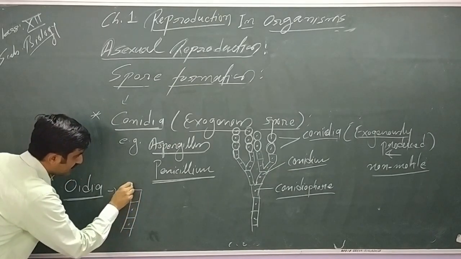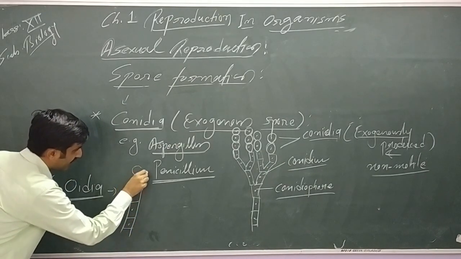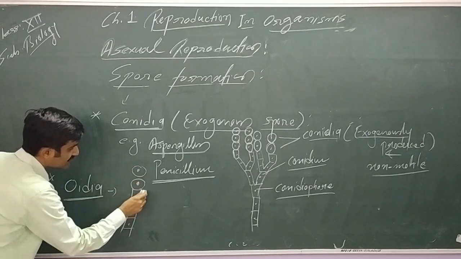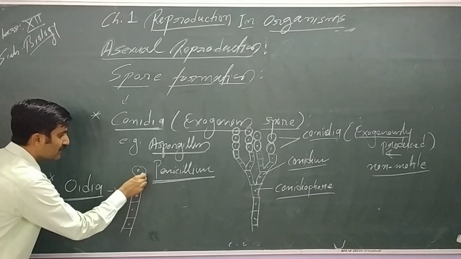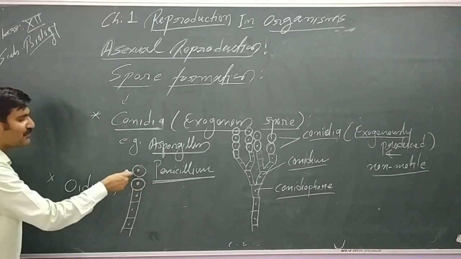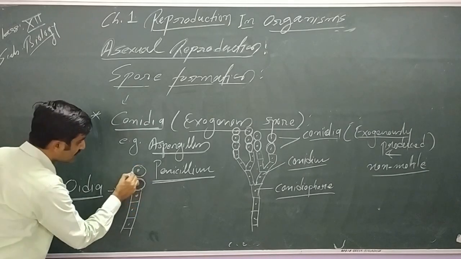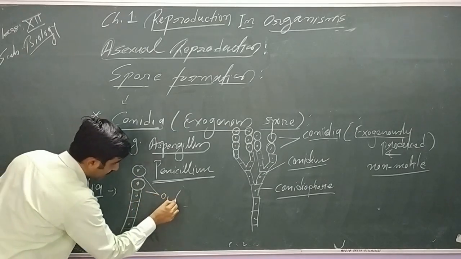From this hypha, single cells directly come away from the terminal, breaking into pieces, one by one.